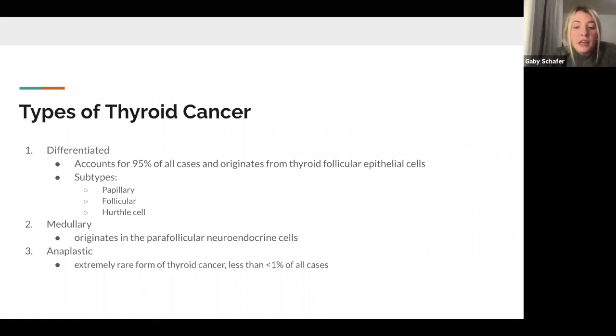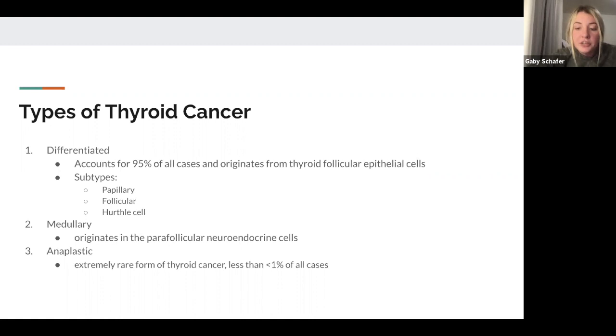Lastly, anaplastic thyroid cancer is an extremely rare form of thyroid cancer, less than 1% of all cases, that typically presents as a rapidly growing neck mass. Upon examination, most patients with anaplastic thyroid cancer present a large, firm, palpable mass in the thyroid. A biopsy will immediately follow, and distant metastasis to the lungs, followed by bones and brain, is commonly revealed.